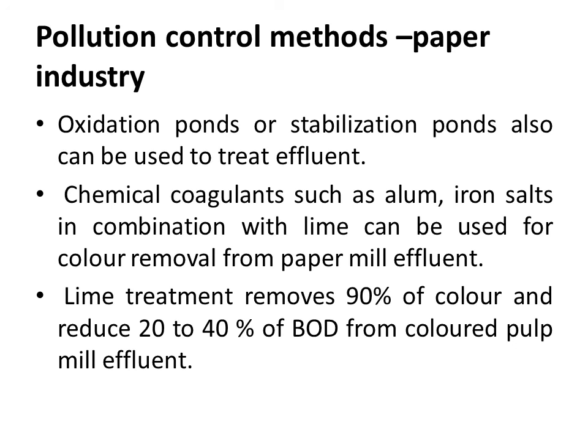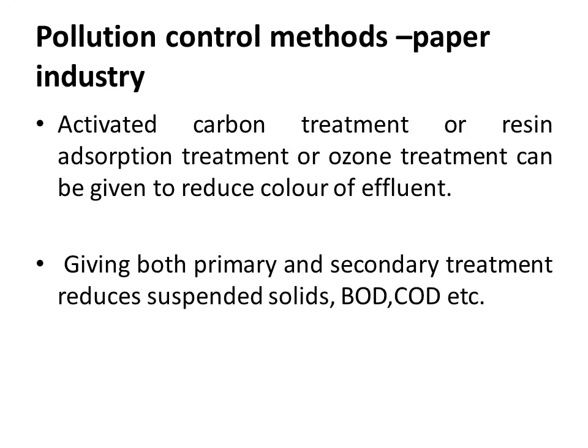And chemical coagulants such as alum and iron salts in combination with lime can be used to remove the color of the paper mill effluent. The lime treatment removes about 90% of color, and it reduces 20 to 40% of BOD from the colored pulp mill effluent. Another method, activated carbon treatment or resin adsorption treatment or ozone treatment can be given to reduce the color of the paper effluent.